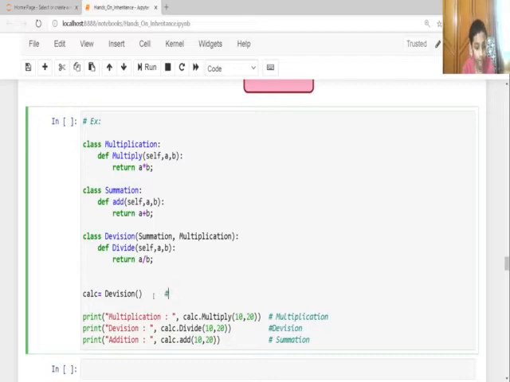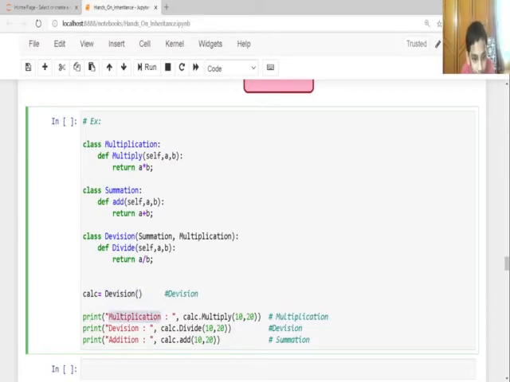So this is from the Division class. Here calc is an object, because you know how to create an object: the object name, equal operator, the name of the class, and parentheses.